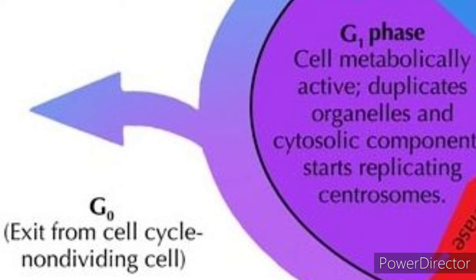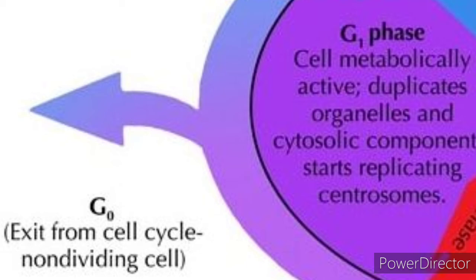G0 phase is not a permanent stage. Mature neurons and skeletal muscles remain permanently in G0. Many cells in animals also remain in G0 unless they are called to proliferate by appropriate growth factors. G0 cells are not dormant. Dormant means what? Sleeping.